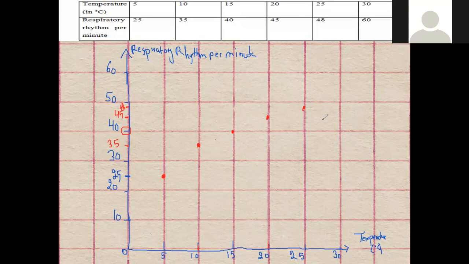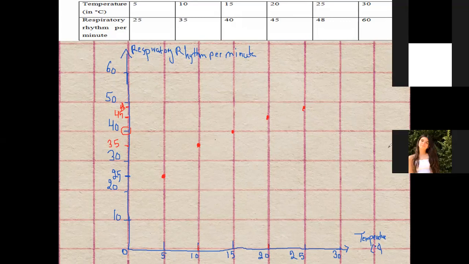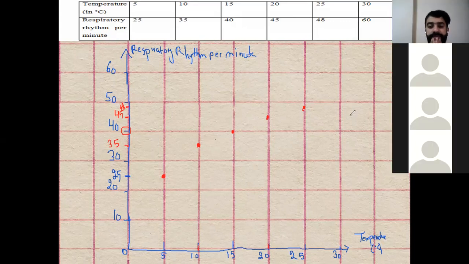Let's move to Zahra. Zahra, good morning. Good morning. When the temperature was 30, what was the respiratory rhythm? It was 60. So there's 30, and we move here, it's 60.